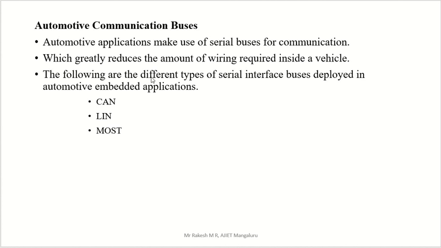The following are the different types of serial interface bus deployed in automotive embedded applications. What are the different types of buses we can use in our automotive embedded application? Automotive means the automobile area. One is CAN, one is LIN, one is MOST. These are just short forms, and they are easy to remember. Now we will see the long forms and related information about CAN, LIN, and MOST.